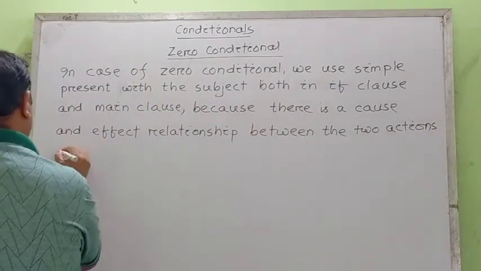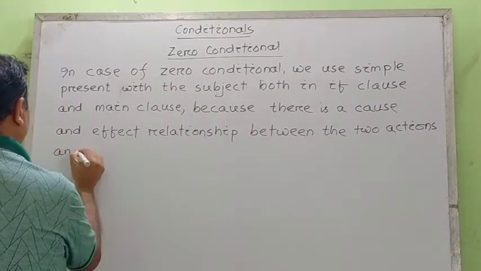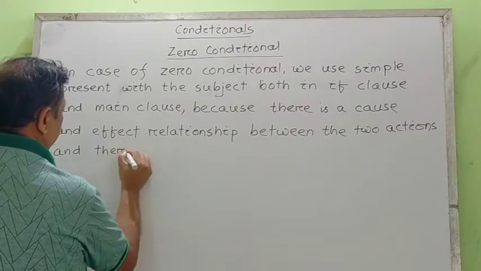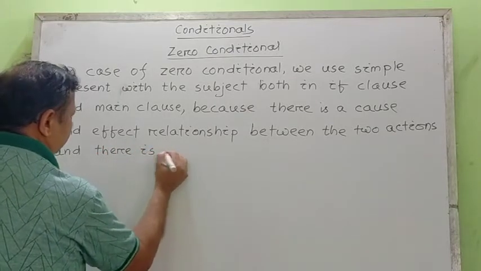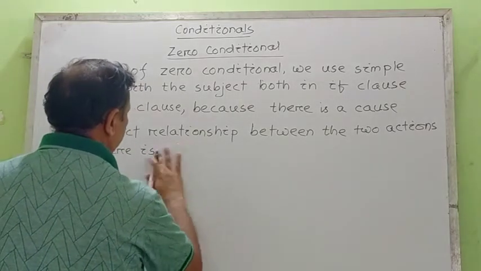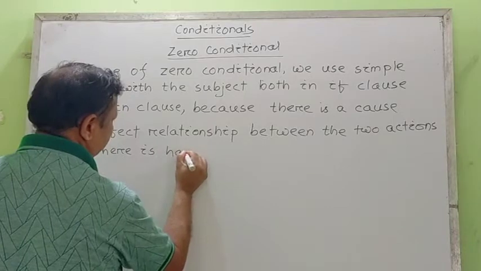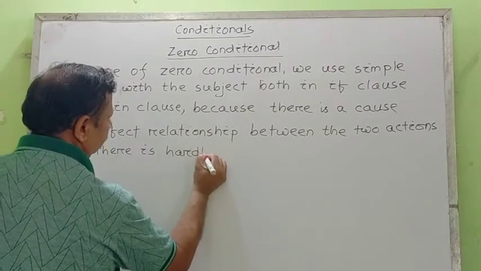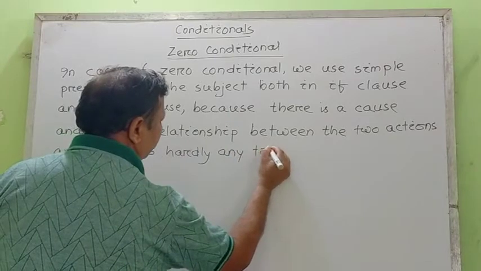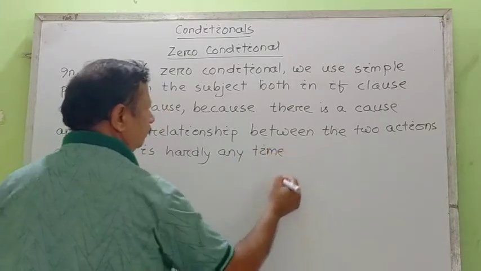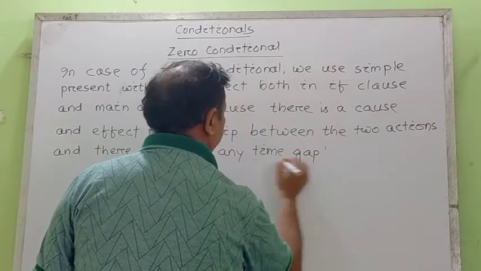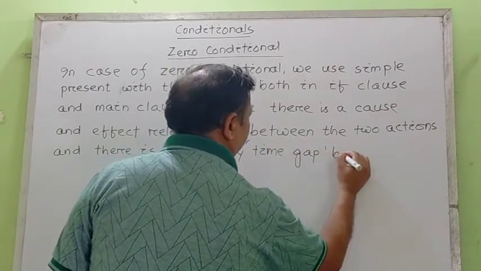And there is hardly any time gap, or gap of time, between them.